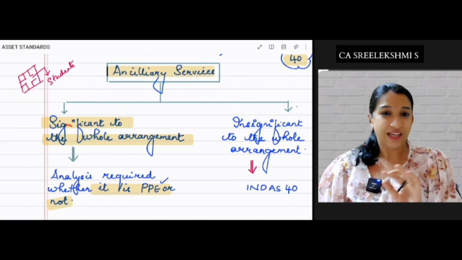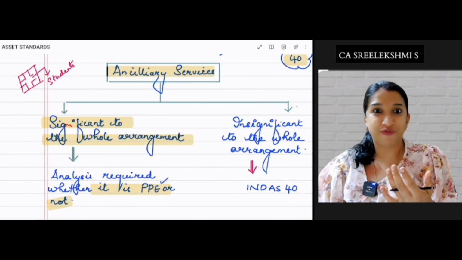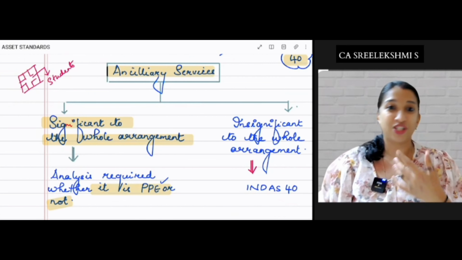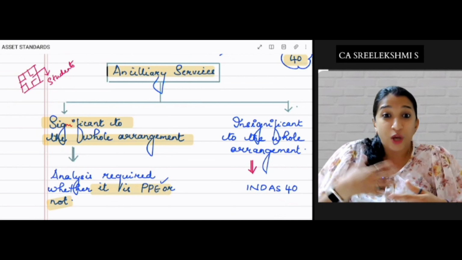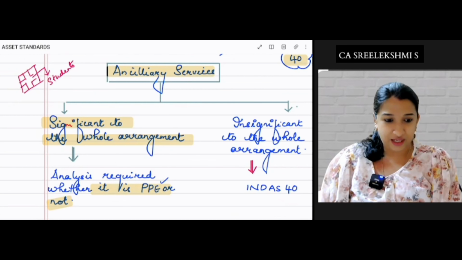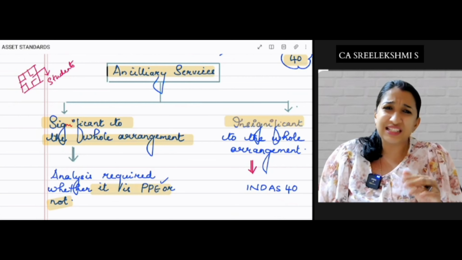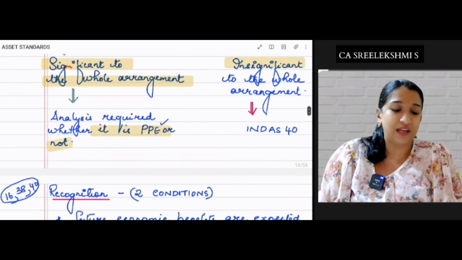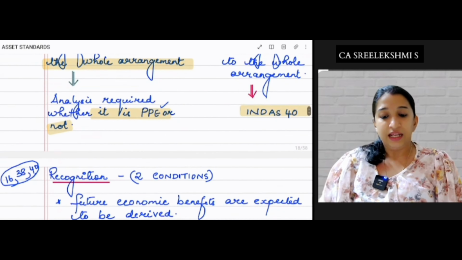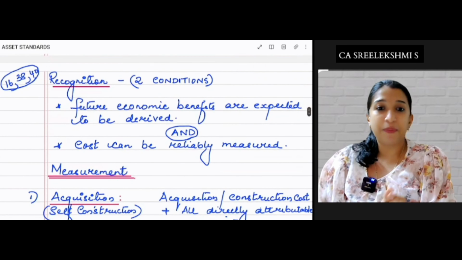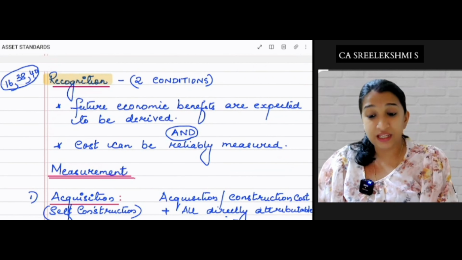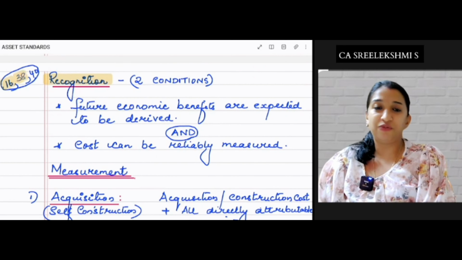Okay, so analysis is required. You may have to amend your object clause and add that you're providing hostel or hotel or lodging, because you are providing so much ancillary service which is significant. But if the services which you are providing are insignificant to the whole arrangement, then there is no doubt, Ind AS 40. Okay, fine.